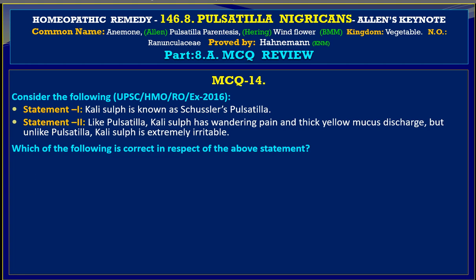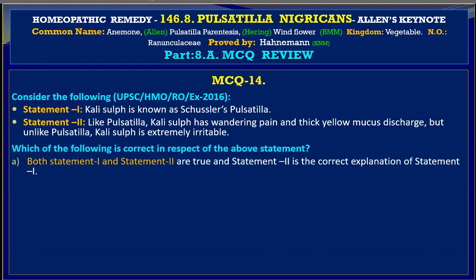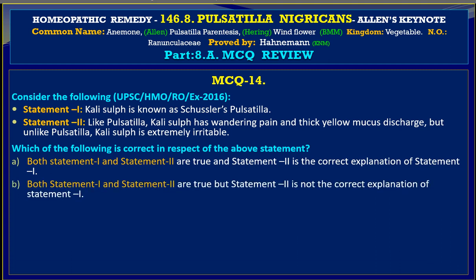Which of the following is correct in respect of the above statement? Variable A, both statement 1 and 2 are true and statement 2 is the correct explanation of statement 1. Variable B, both statement 1 and statement 2 are true, but statement 2 is not the correct explanation of statement 1.